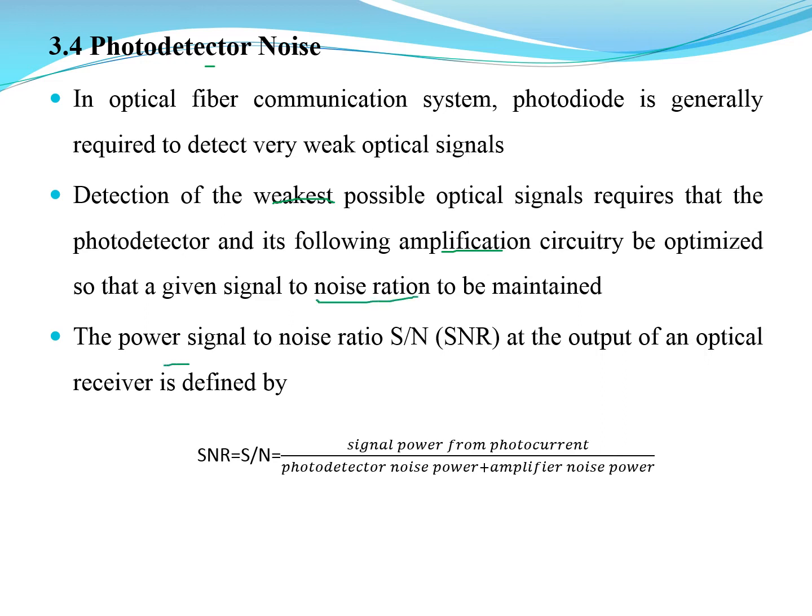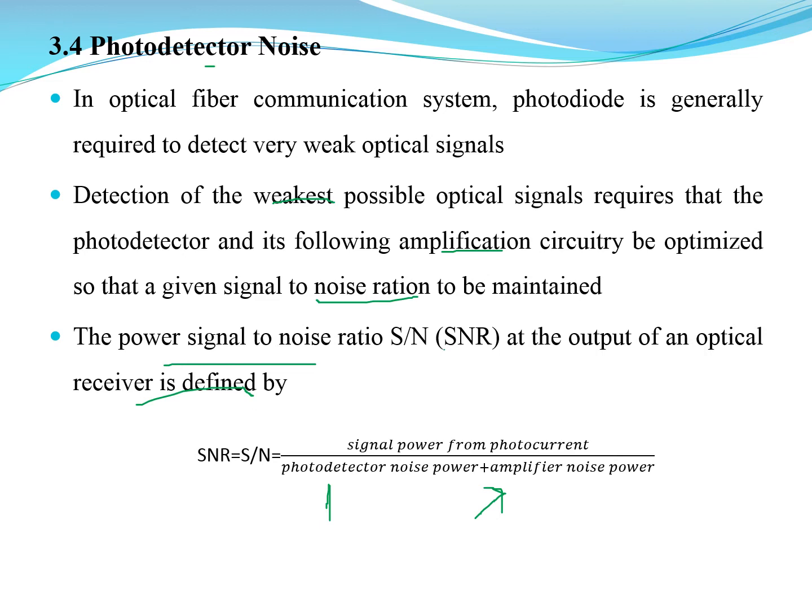The power signal to noise ratio at the output of an optical receiver is given by SNR equal to the signal power from the photocurrent divided by the photodetector noise power plus the amplifier noise power. These are the two noise sources we come across: one is the photodetector noise, the other is the amplifier noise power.